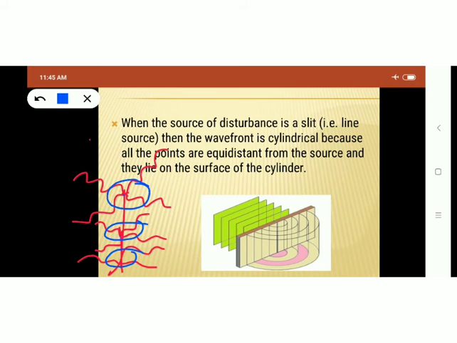When we join the locus of all these spherical wavefronts, you will get a cylindrical wavefront. So a cylindrical wavefront is obtained if the source is a line source. Spherical wavefront is obtained if the source is a point source, and plane wavefront is obtained if the source is at infinity or if it is a plane surface.